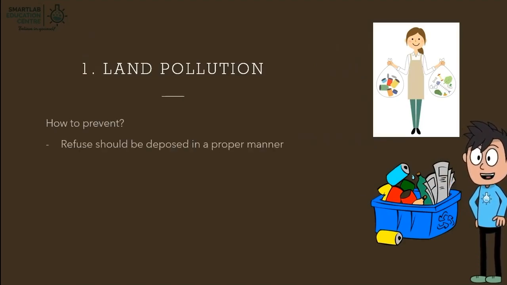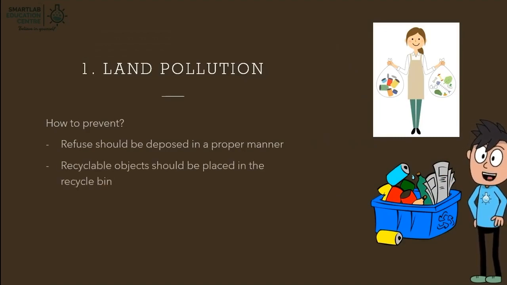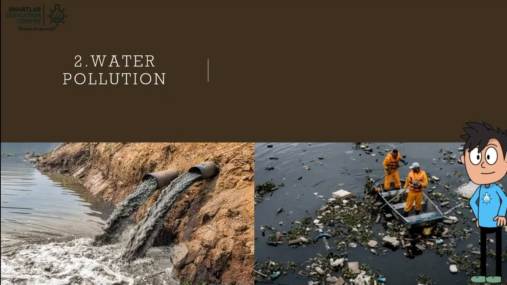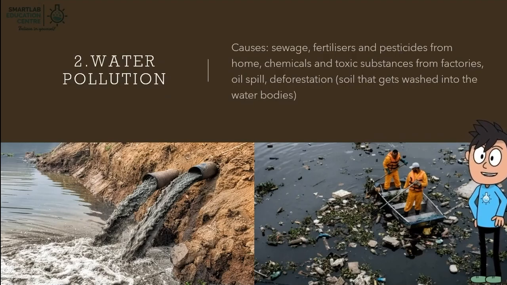Firstly, ensure that the refuse is disposed in a proper manner. Secondly, recyclable objects should be placed in the recycle bin. Lastly, replace highly toxic pesticides and insecticides with less harmful ones. Next, we have water pollution. Water pollution occurs when sewage, fertilizers, and pesticides from home, chemicals and toxic substances from factories, oil spills, or soil